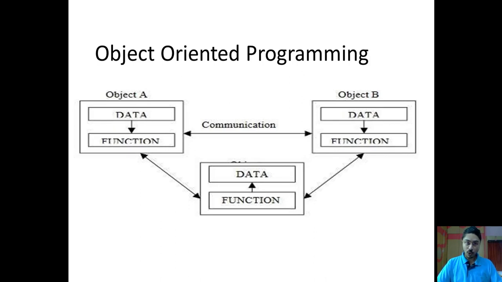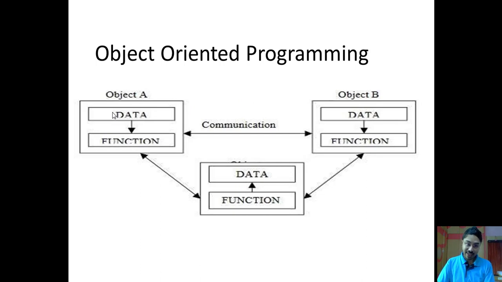Let's continue with the same problem statement, and now we will see how we can solve the same problem using the object-oriented approach. In the object-oriented approach, you first have to find out the number of objects that you have to deal with, or that are possibly in your problem. In the college database management, you have two objects: one is a student and one is a faculty member. So you will create an object student and then an object faculty.